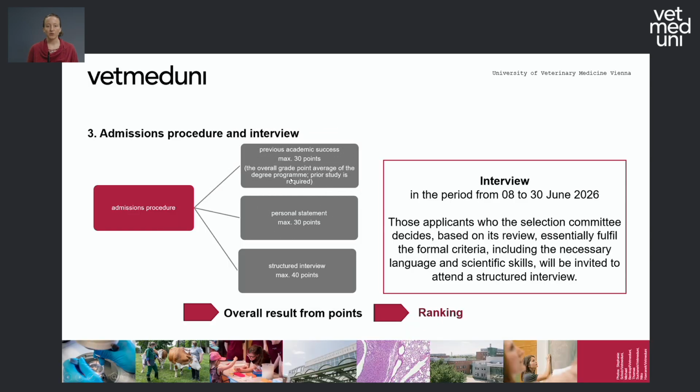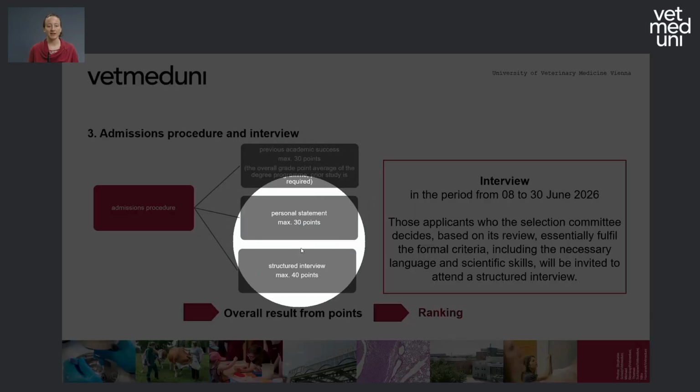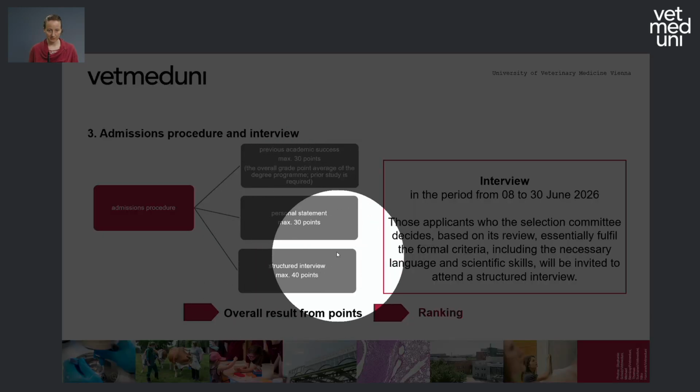Those applicants who, based on the selection committee's review, fulfill the formal criteria and have the necessary language and scientific skills will be invited to a structured interview. In this interview, you can gain a maximum of 40 points.